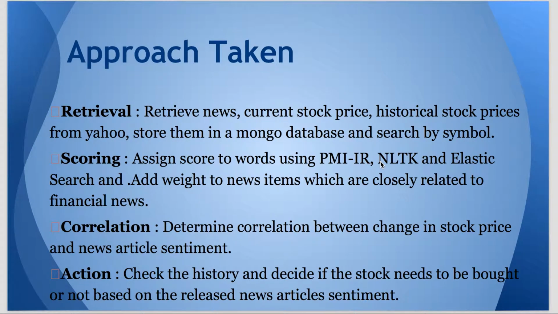For our retrieval system, we retrieve the news, current stock price, and historical stock prices associated with that, all from Yahoo. We store them in an instance of MongoDB, and we search by symbol. For scoring, we assign a score using PMI, IR, NLTK, and Elasticsearch. We then add weights to news items which are closely related to financial news. We then determine a correlation between the change in stock price and the news article sentiment. Then we check the history and decide if the stock should be bought or not based on the released news article's sentiment.